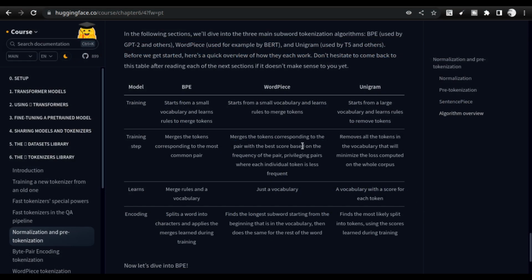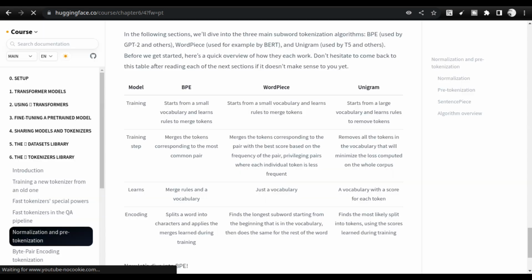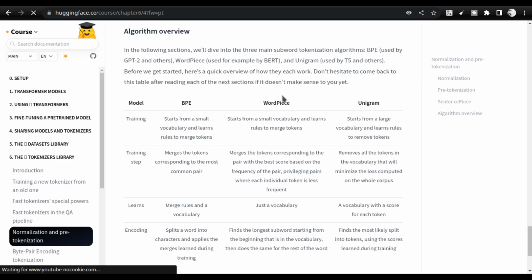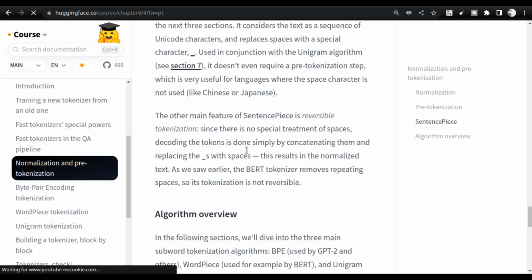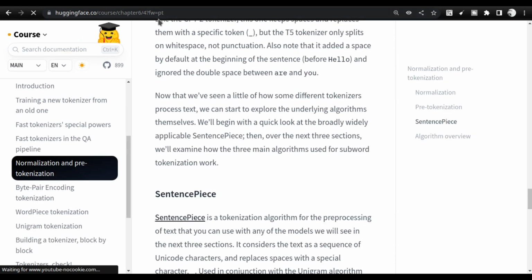I'm going to the Hugging Face website. Let me change this to light so that it will be easy for you guys to view it. Just give me a moment. So I'll change it to light, and I hope that it is better for you guys right now. And you see, I'll be sharing this link with you guys. It's a course that is available on the Hugging Face website.